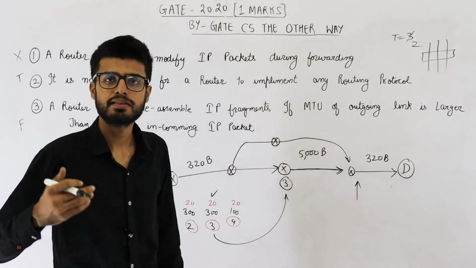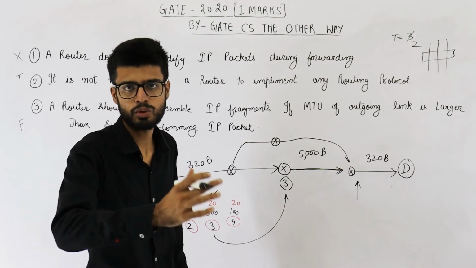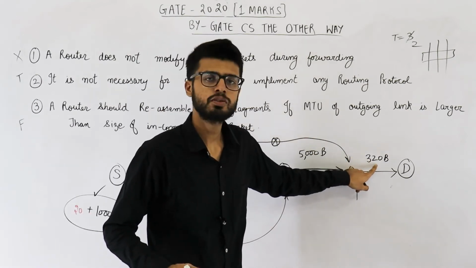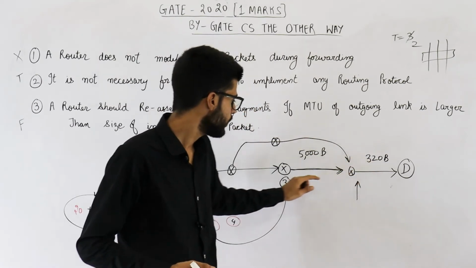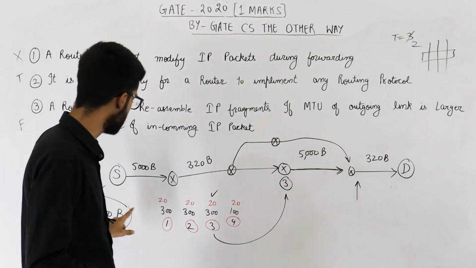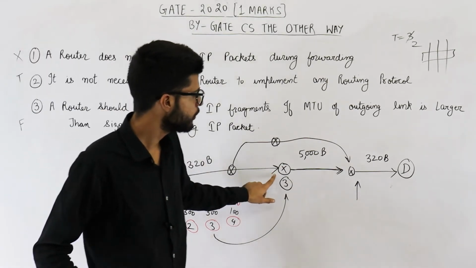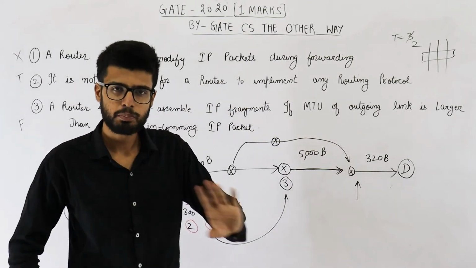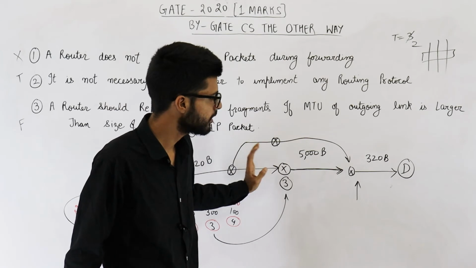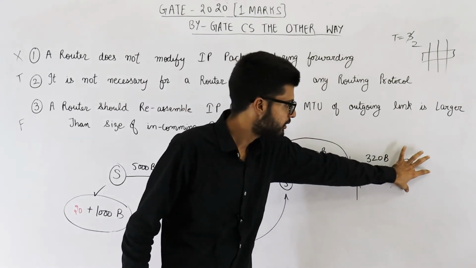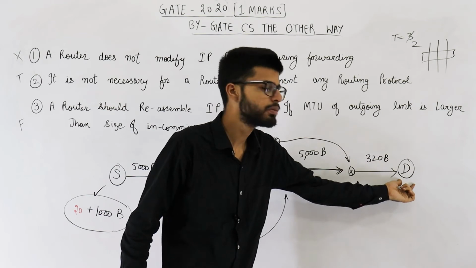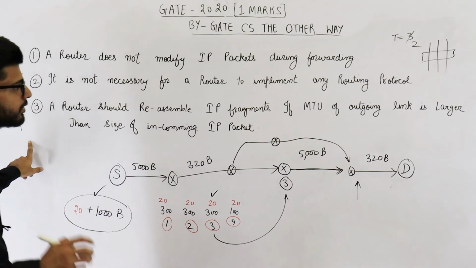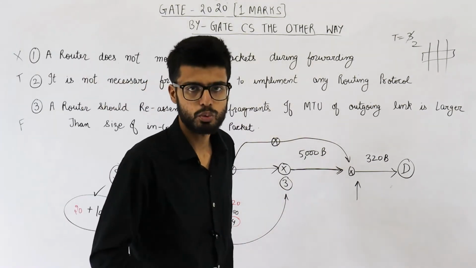See, already fragmentation has been done here and you have smaller fragments, so just send them as they are because smaller fragments will have a higher chance of passing through the entire network. See, here the limitation was 320. Maybe here also there is a limitation of 320 bytes. So if you reassemble and create a 1020 byte datagram here only, then again fragmentation might be required somewhere in the path. So simply don't recombine all of the fragments. Just let them pass as they are. The fragments must be recombined at destination only. So statement number 3 is false. Answer to this question is only statement number 2 is correct.